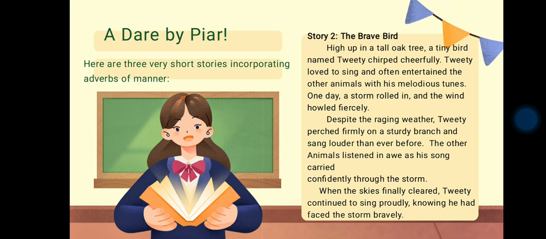The other animals listened in awe. His song carried confidently through the storm. When the skies finally cleared, Tweety continued to sing proudly, knowing he had faced the storm so bravely.